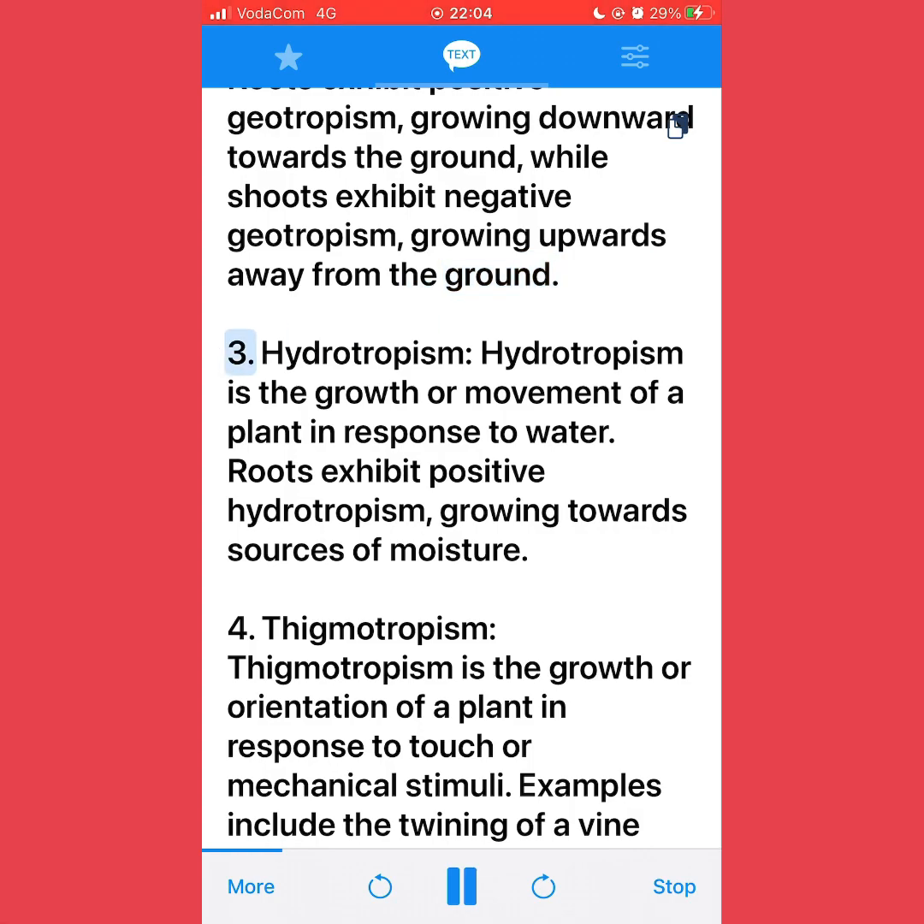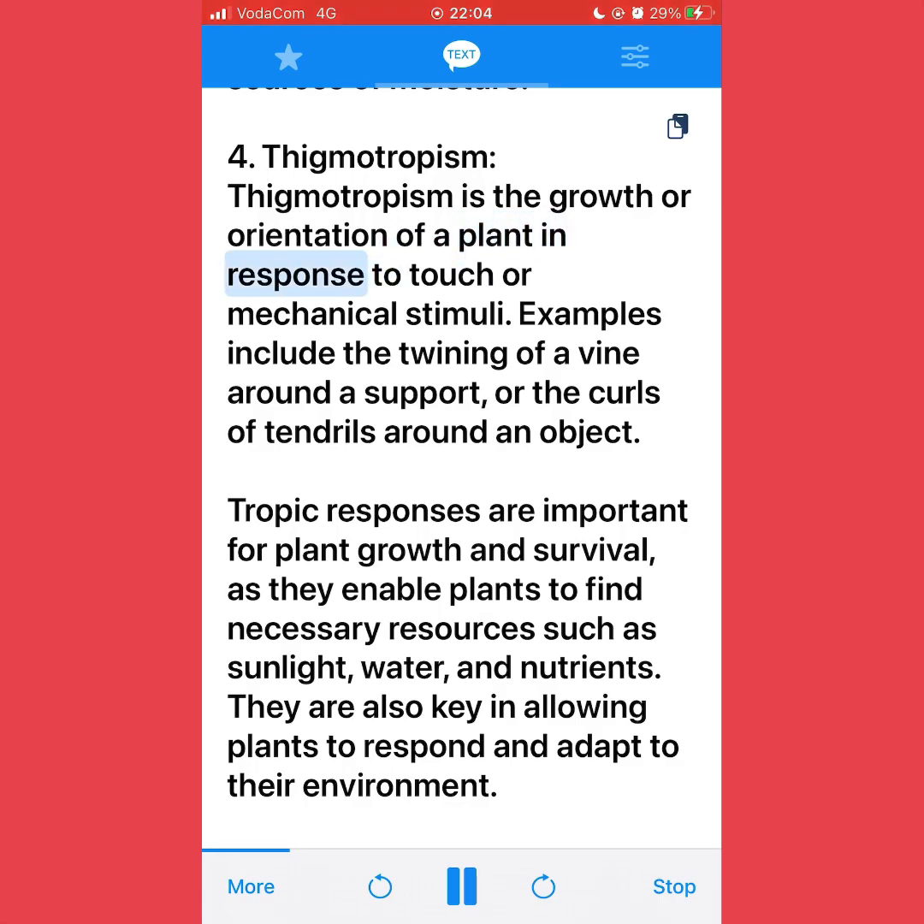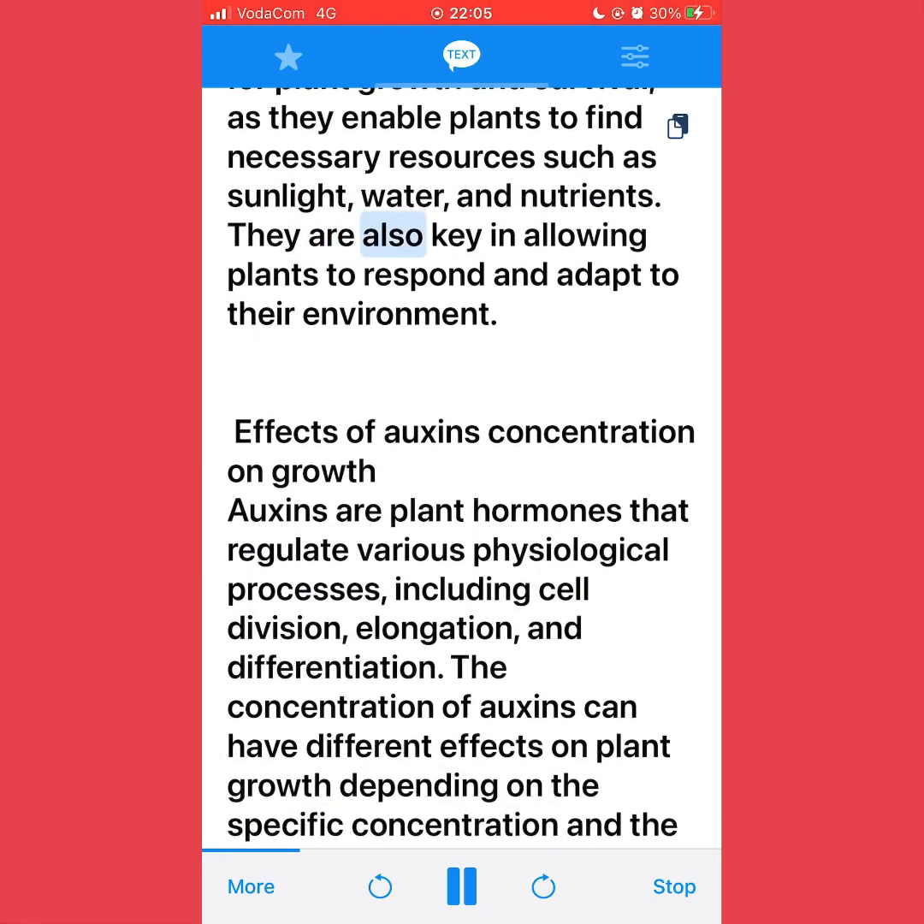3. Hydrotropism. Hydrotropism is the growth or movement of a plant in response to water. Roots exhibit positive hydrotropism, growing towards sources of moisture. 4. Thigmotropism. Thigmotropism is the growth or orientation of a plant in response to touch or mechanical stimuli. Examples include the twining of a vine around a support, or the curls of tendrils around an object. Tropic responses are important for plant growth and survival, as they enable plants to find necessary resources such as sunlight, water, and nutrients. They are also key in allowing plants to respond and adapt to their environment.